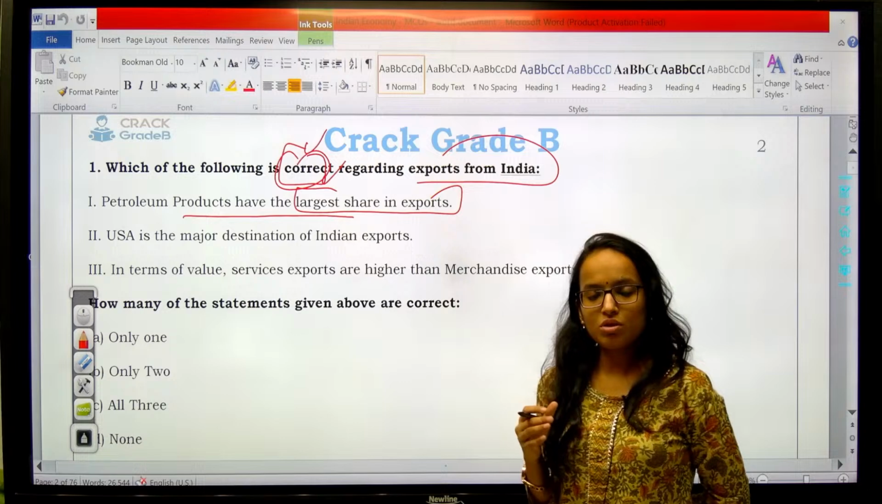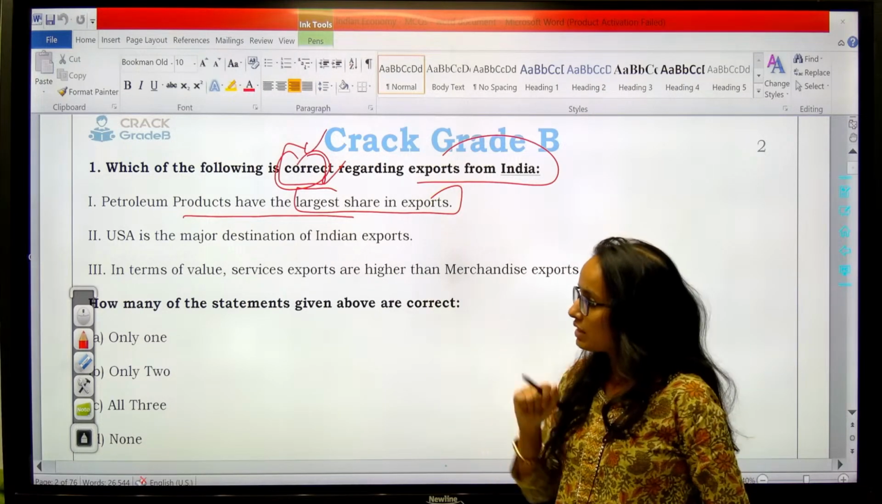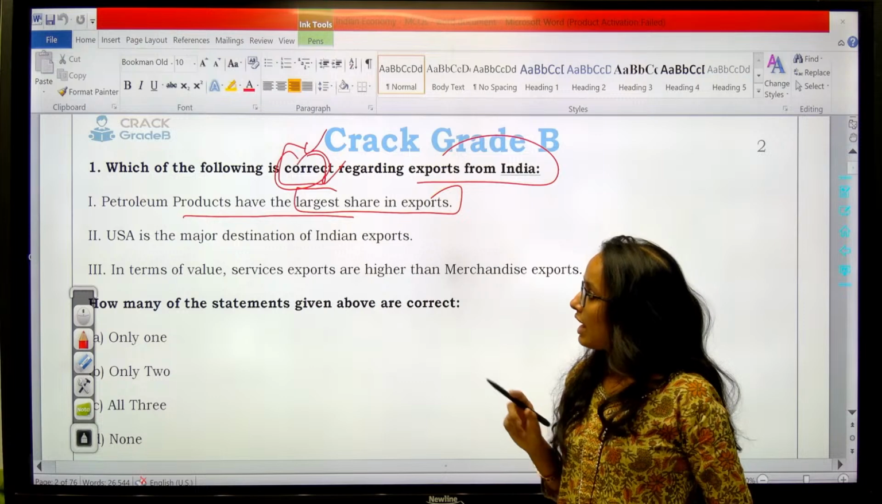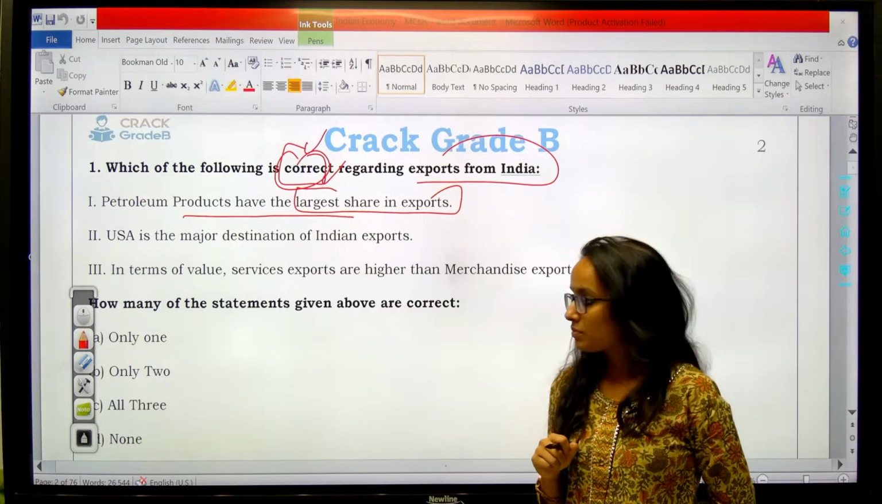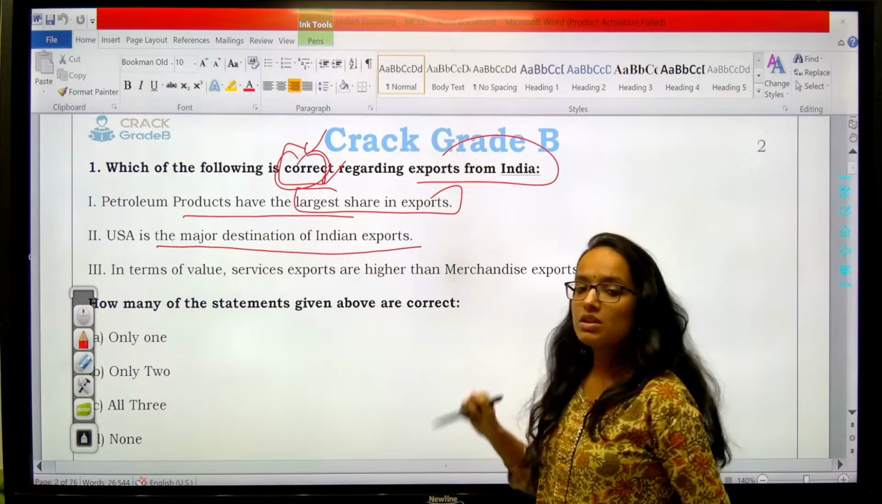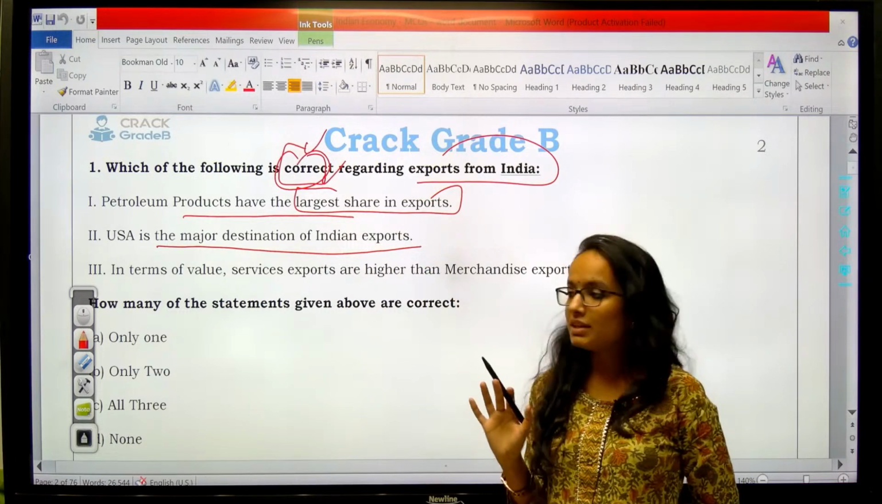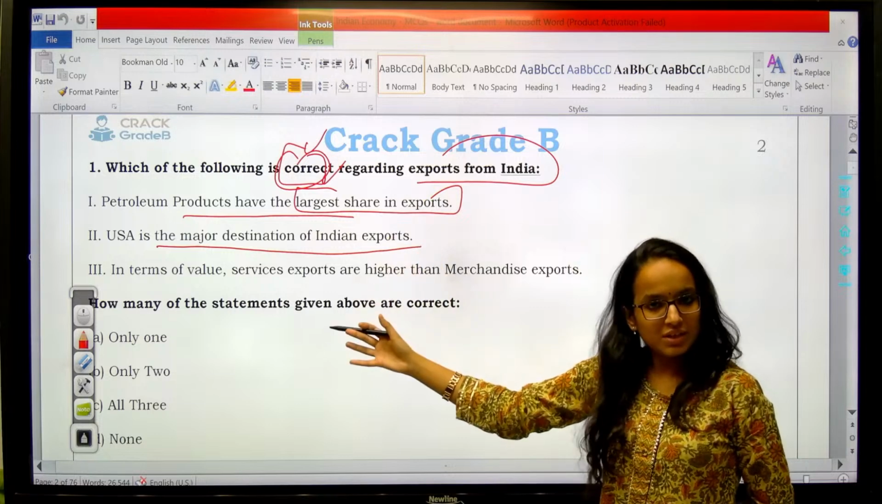So the question is talking about exports from India, exports going outside from India. First thing is, petroleum products have the largest share in exports. Then USA is the major destination of Indian exports. You should tell me the answer. I am just reading out these statements for you.